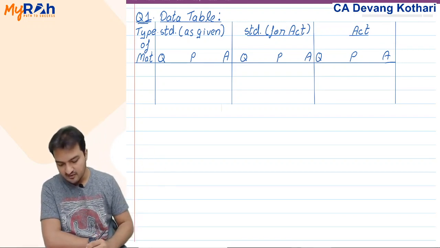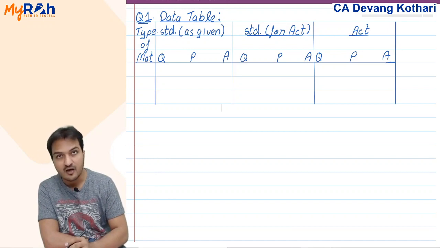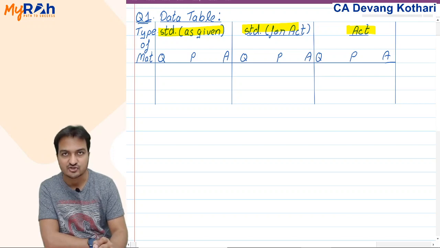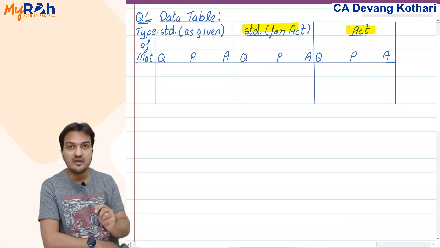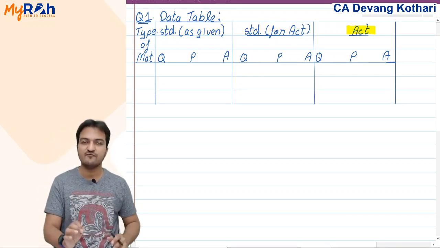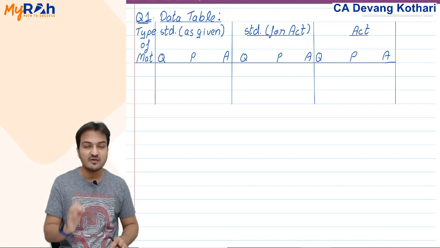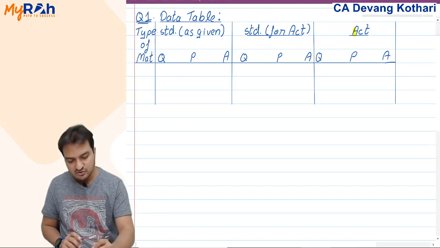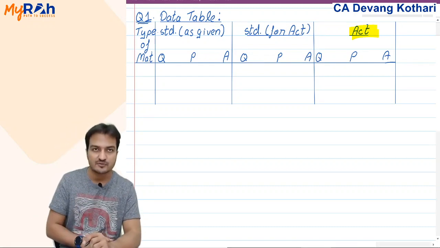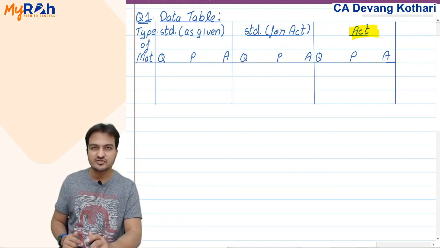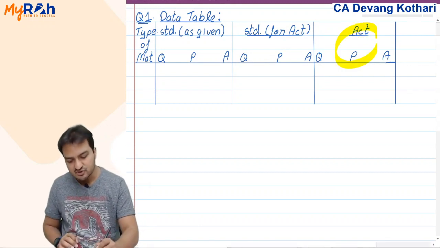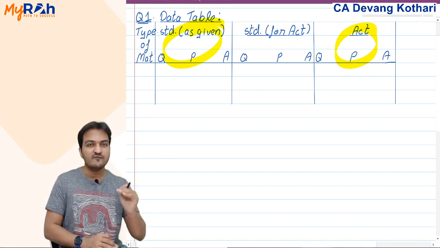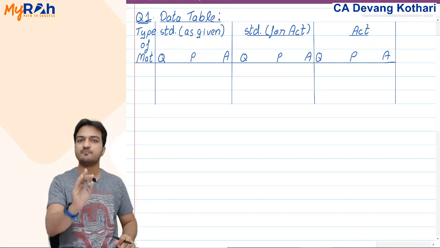See, what does this data table contain? In my data table here, I will show standard as given, standard for actual, and actual. Standard as given means the standard cost exactly as mentioned in the question, while actual cost will also be mentioned in the question. But like I gave you the explanation earlier, can I compare my actual cost with any given standard? No, you compare actual cost with the standard for actual production.